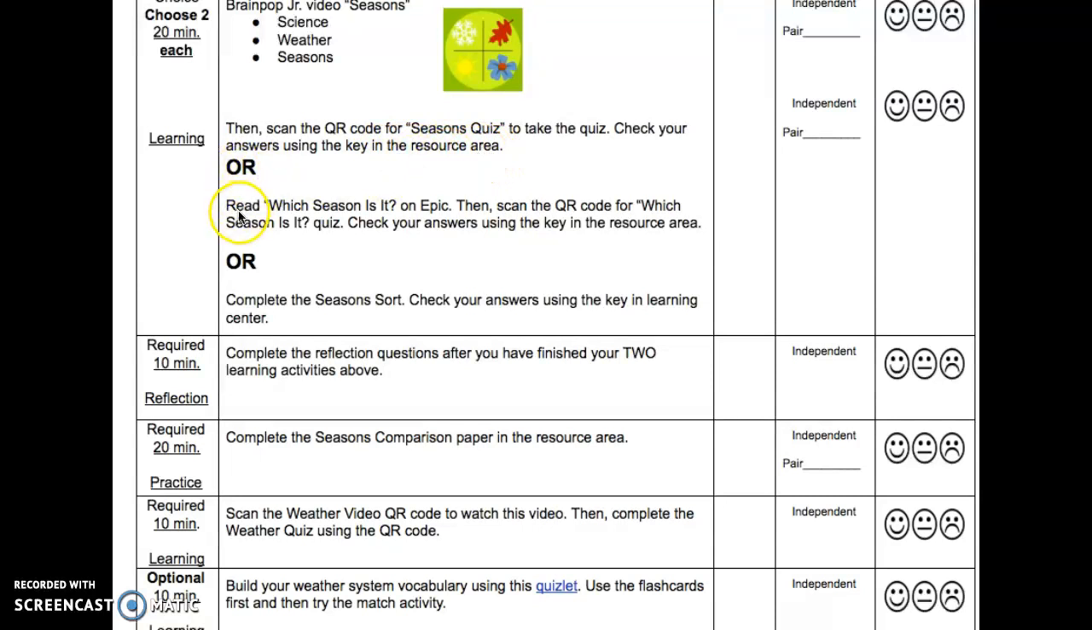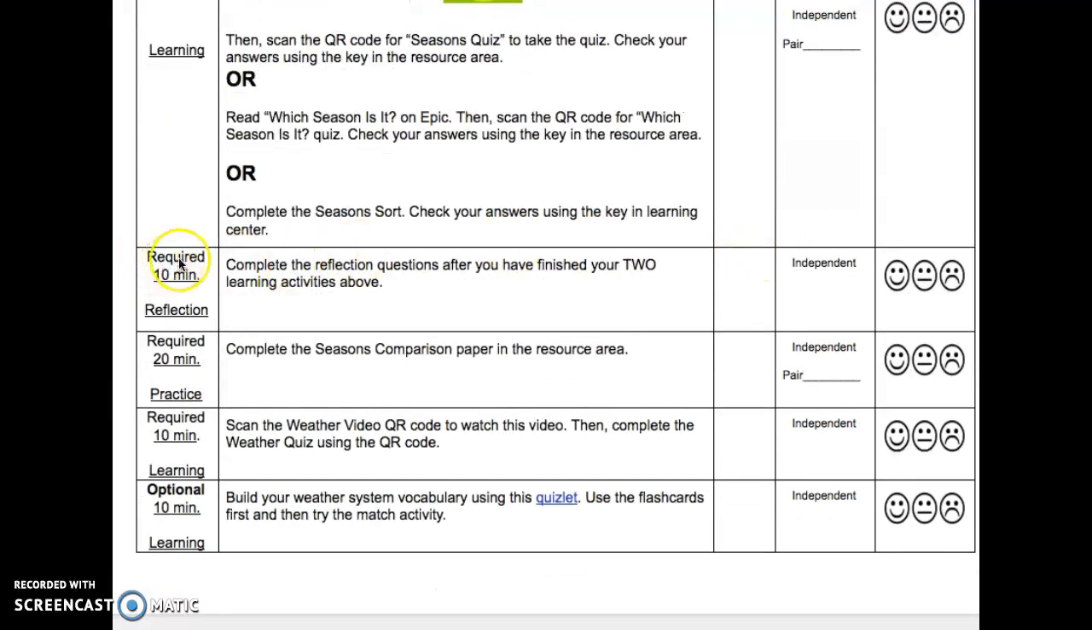Or read Which Season Is It on Epic. Then scan the QR code for Which Season Is It Quiz, check your answers using the key in the resource area. Or complete the season sort. Check your answers using the key in the Learning Center or resource area. This can be done independent or with a pair. Remember to mark your work mode.